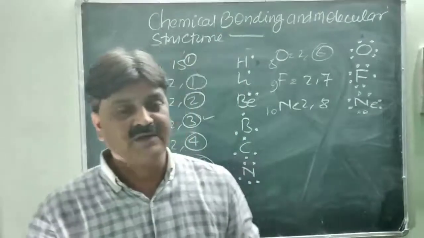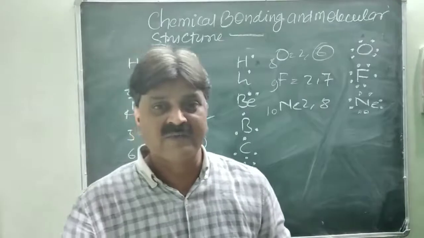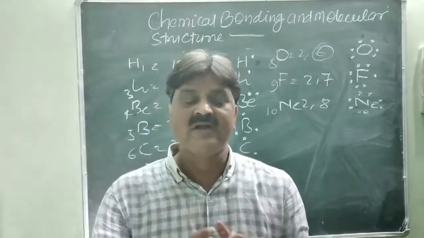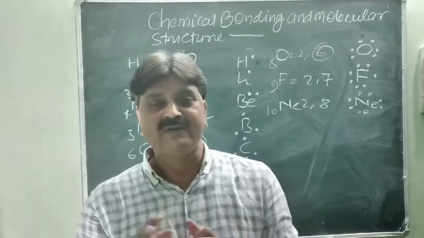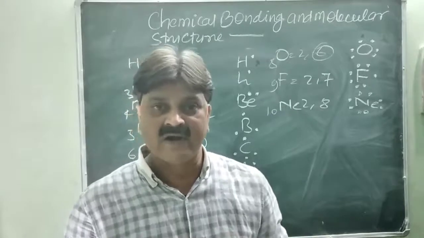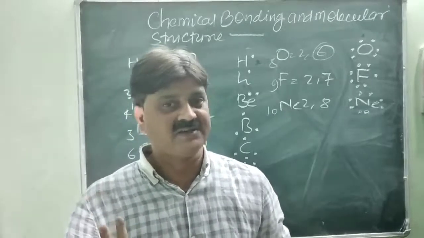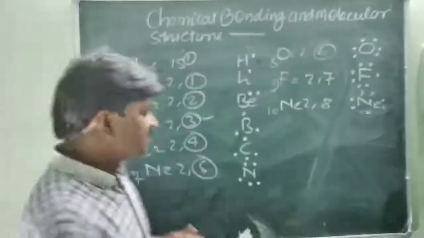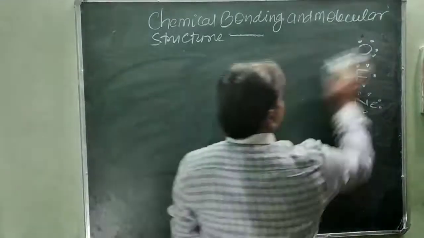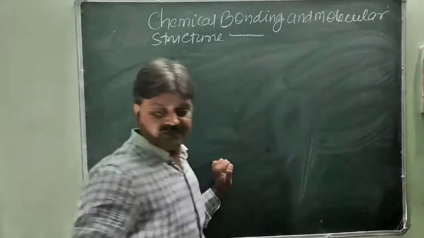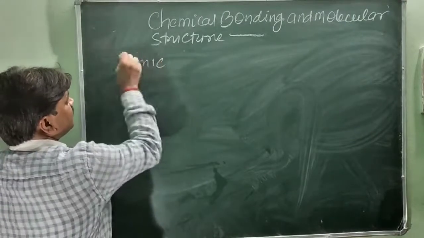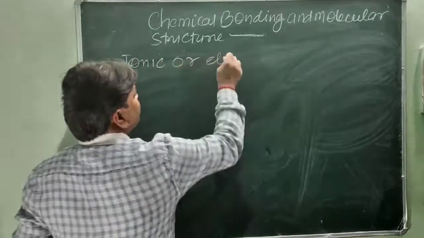electrons, which is known as the electrovalent bond or ionic bond. We will discuss one by one the types of bonds formed between two atoms in a molecule, such as the ionic bond, covalent bond and coordinate bond, as well as their properties. Is it clear? So first, the ionic or electrovalent bond. How is the ionic or electrovalent bond formed?